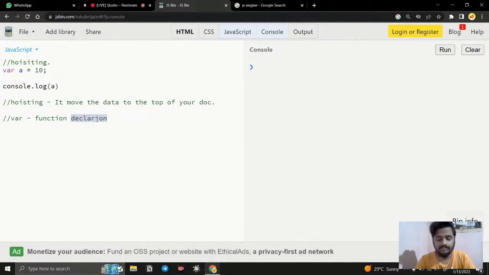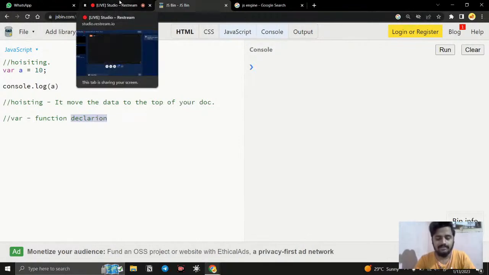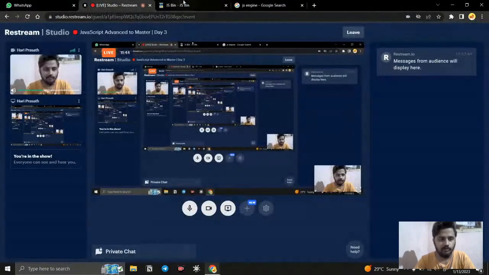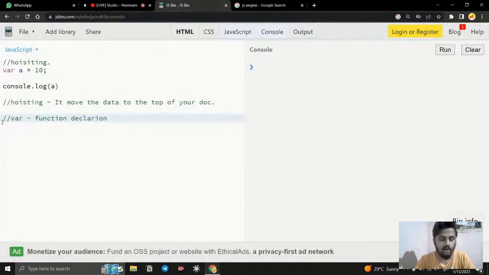What is a function declaration? We have two main types, right? Function declaration and function expression, and also arrow functions, generators, and many other things. But the two main syntaxes are the declaration type and the expression type. A declaration is the function keyword, function name, parentheses, and the code to execute. An expression is storing a function inside a variable. Hoisting takes place in var and function declarations.